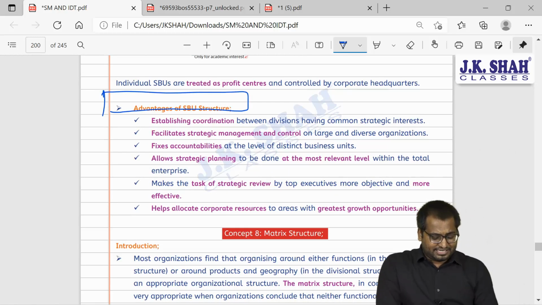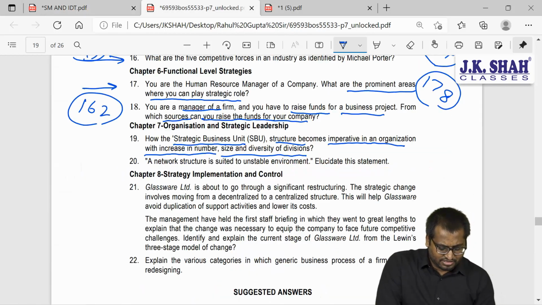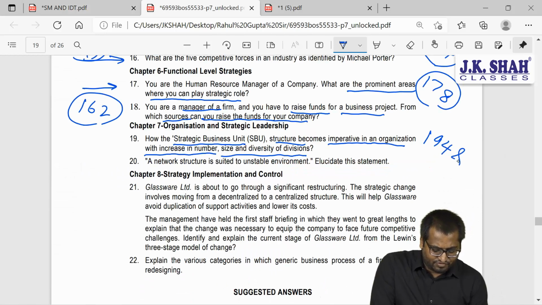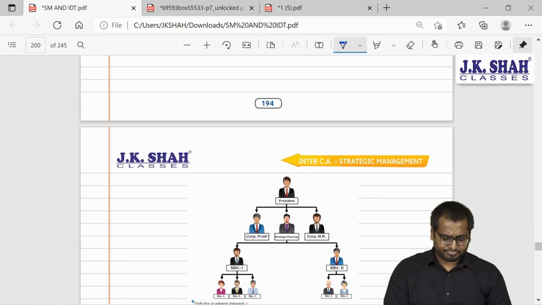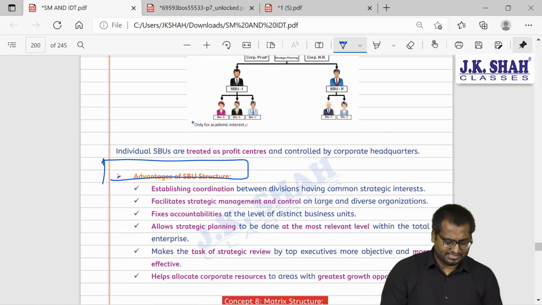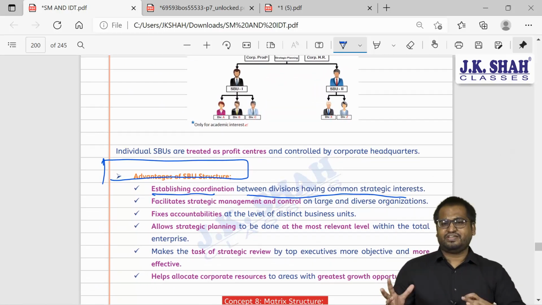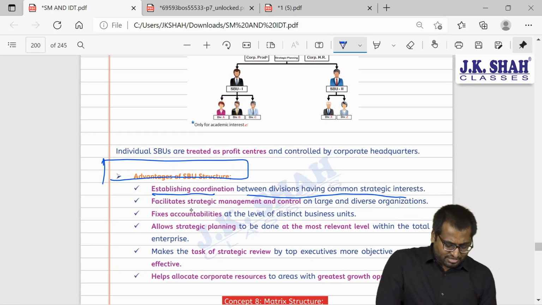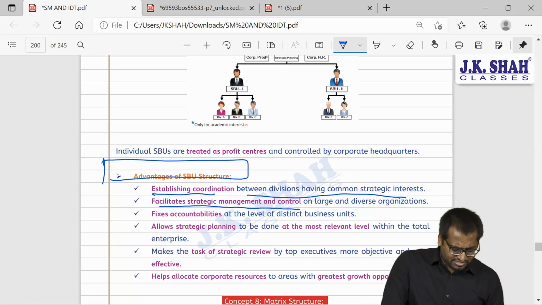What is the page number? 194, 195. So what are the advantages? Establishing coordination between divisions having common interest. Facilitate strategic management and control. One line answer guys. Nothing difficult.